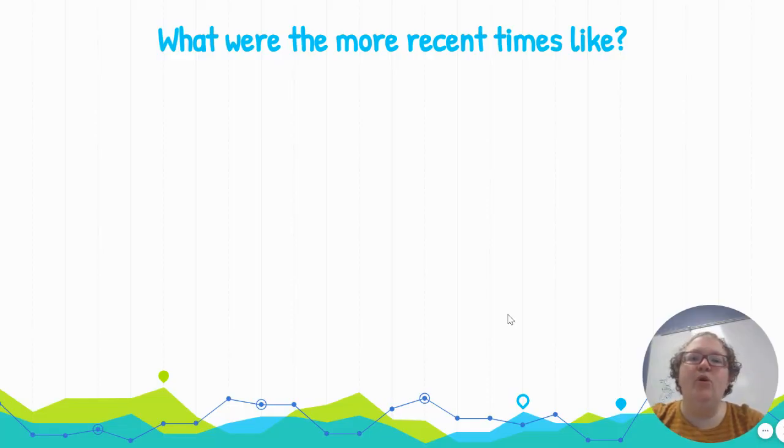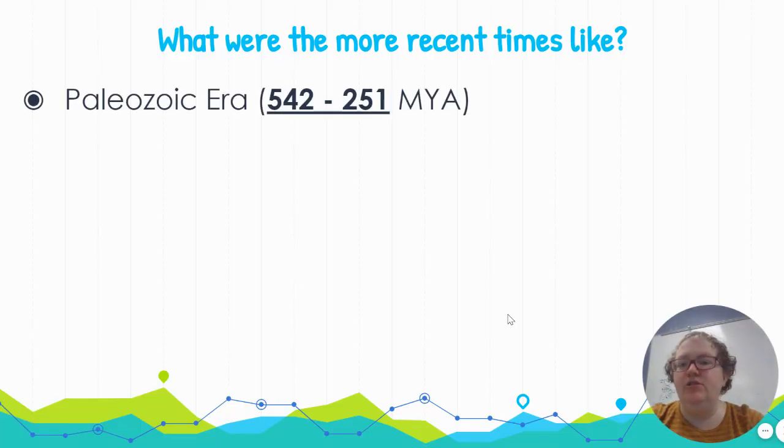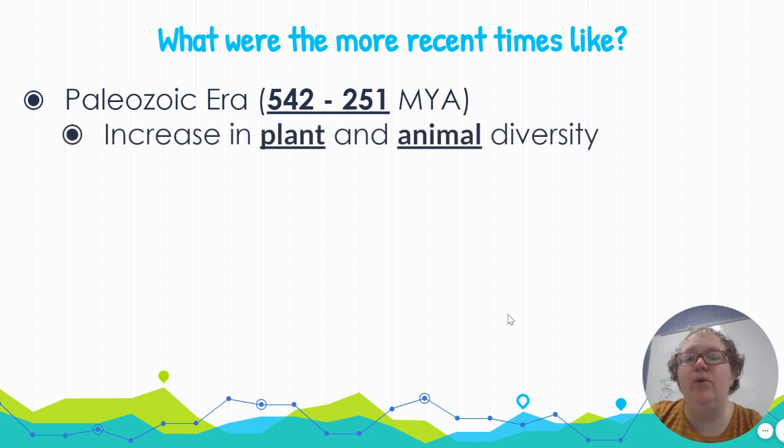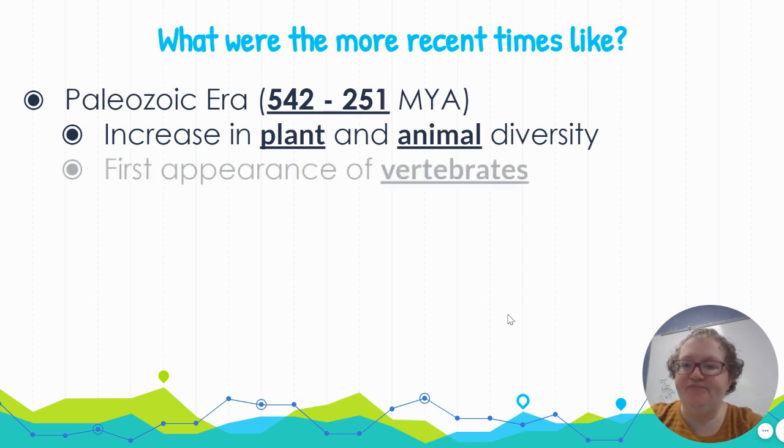So let's talk about what the more recent times were like in Earth's history. We had the Paleozoic era, which is from 542 to about 251 MYA. MYA stands for millions of years ago. During the Paleozoic era, we really had a big increase in plant and animal diversity. A lot of different types of plants and animals evolved around this time. This is the first time that we see vertebrates, which are animals that have a backbone.